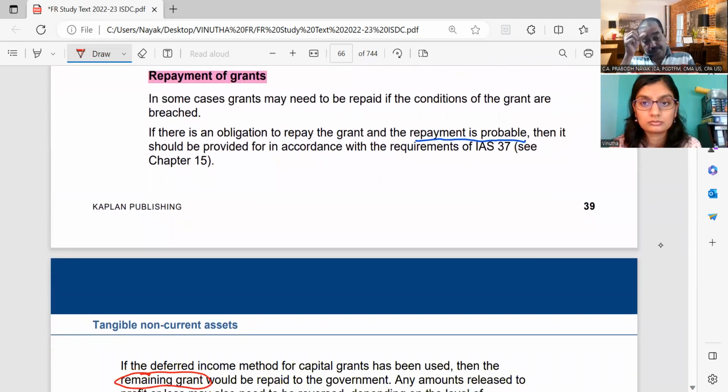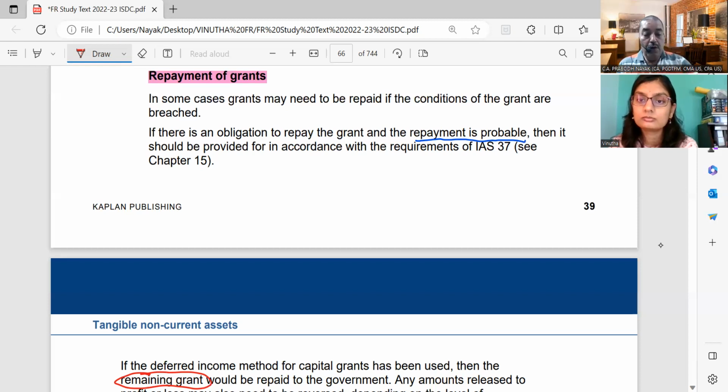Repayment of grants. Sometimes grants are given and they will remain with you provided you satisfy the condition. If you don't satisfy the condition, the grant has to be returned. Now, how much is to be returned? That depends upon the government. The government may ask you to return the balance amount, or the government may ask you to return the full amount also. In some cases, grants may need to be repaid if the conditions of the grant are breached, not met.